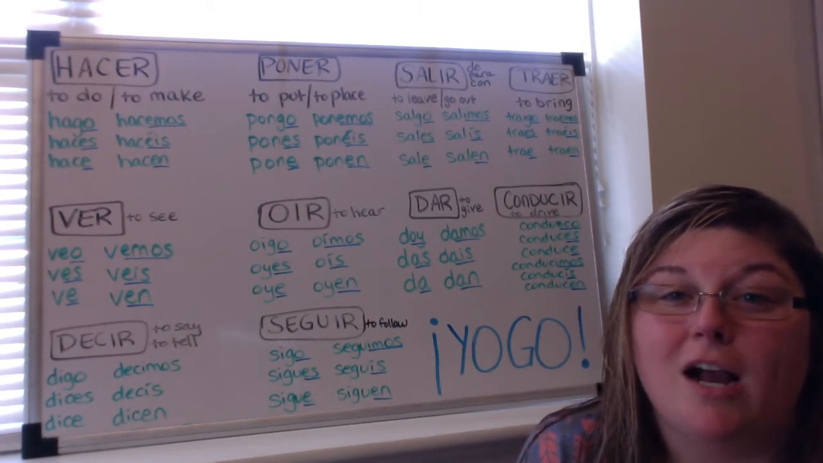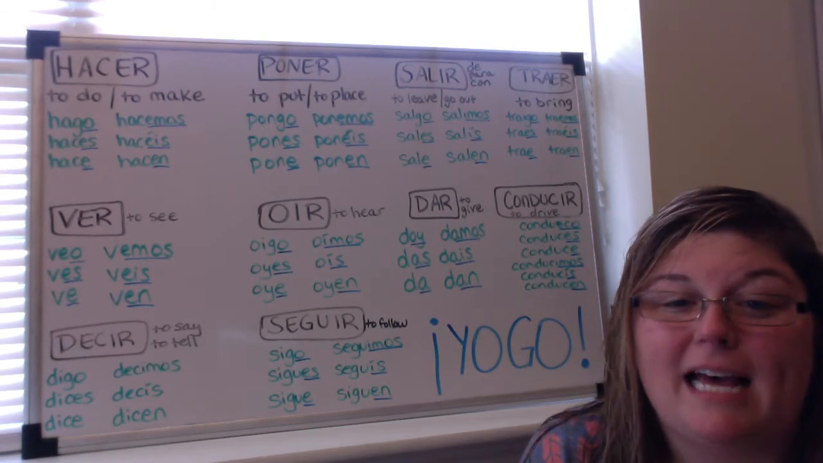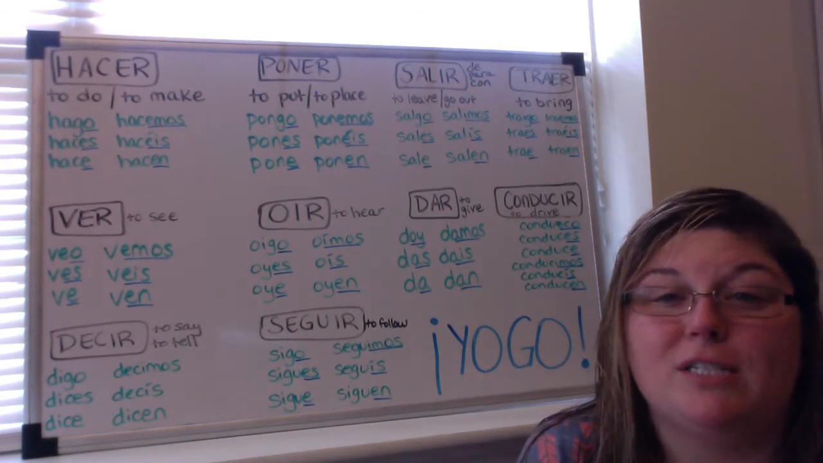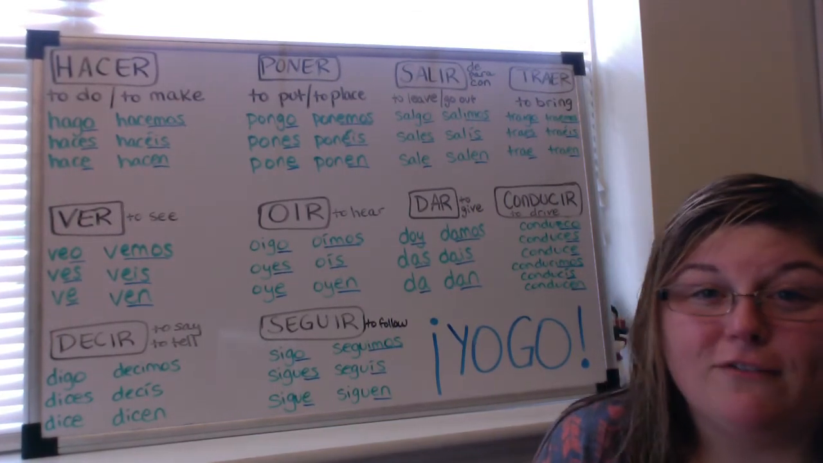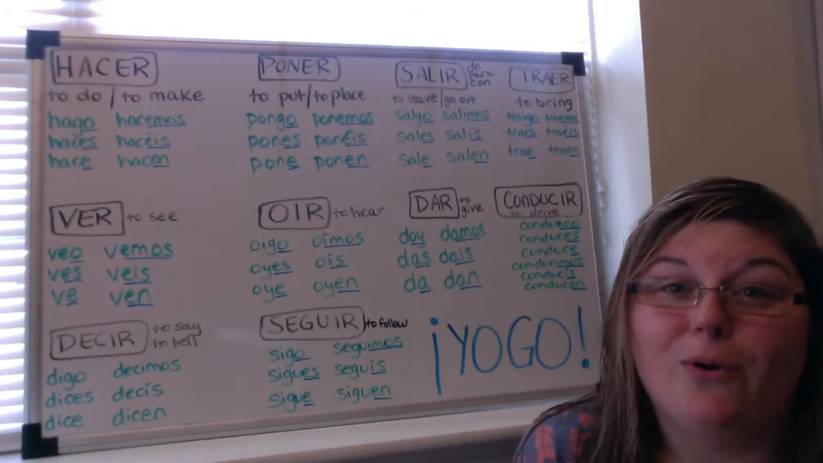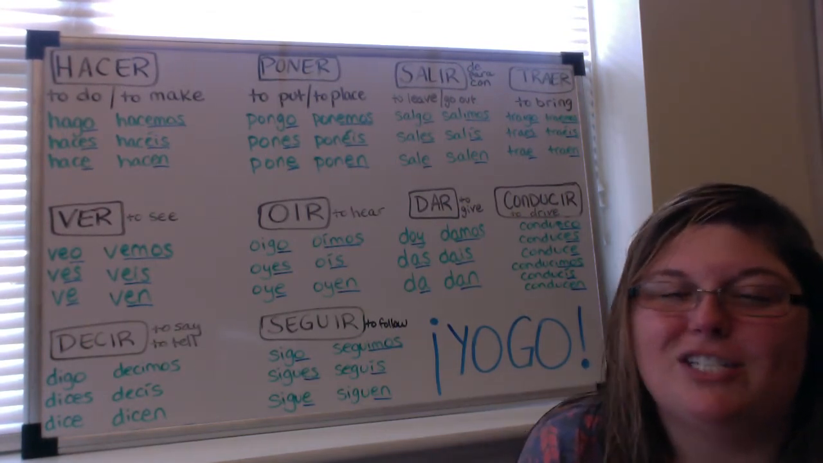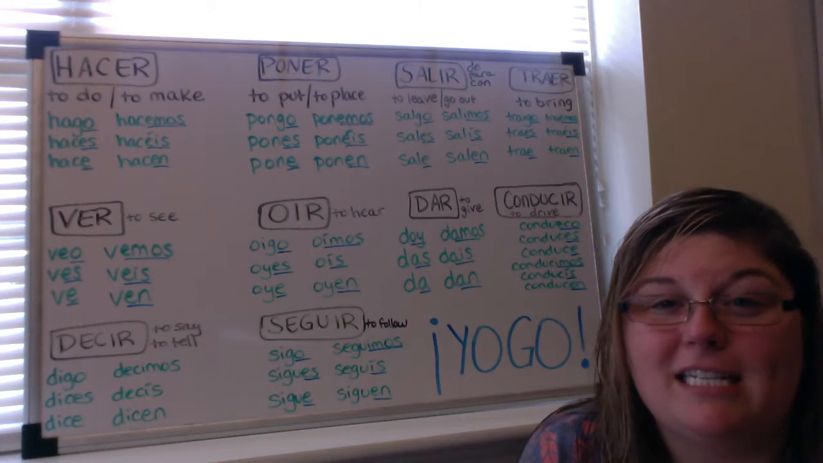But they are very useful and really important to know. So today we're going to talk about some special verbs that are irregular in the yo form, in the first person singular. These are often referred to as yo-go or go-yo verbs. It's just a fun way of referring to these verbs.